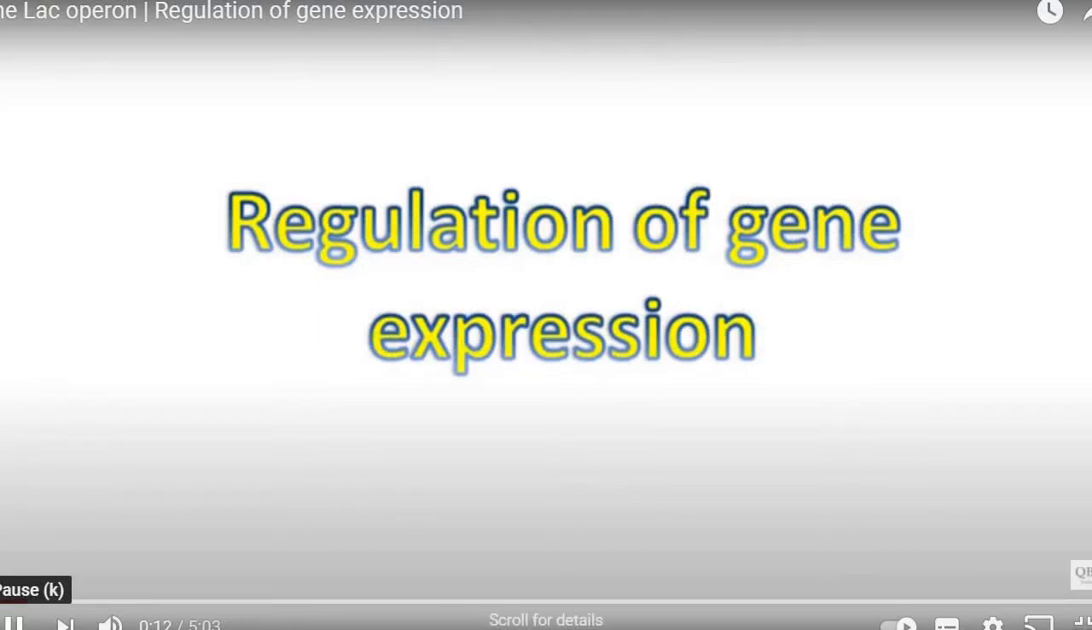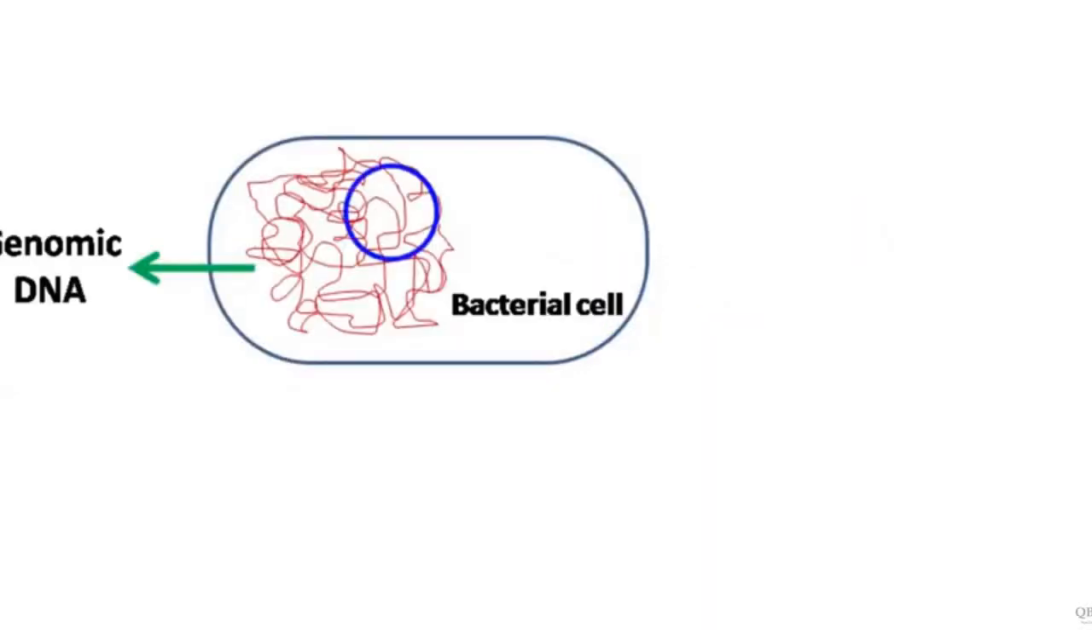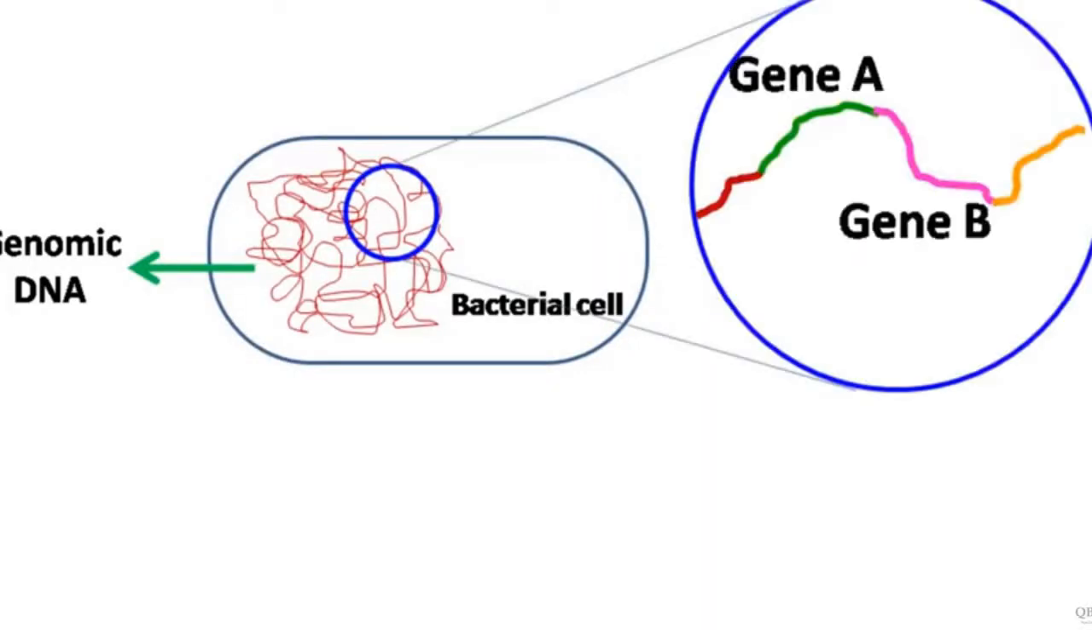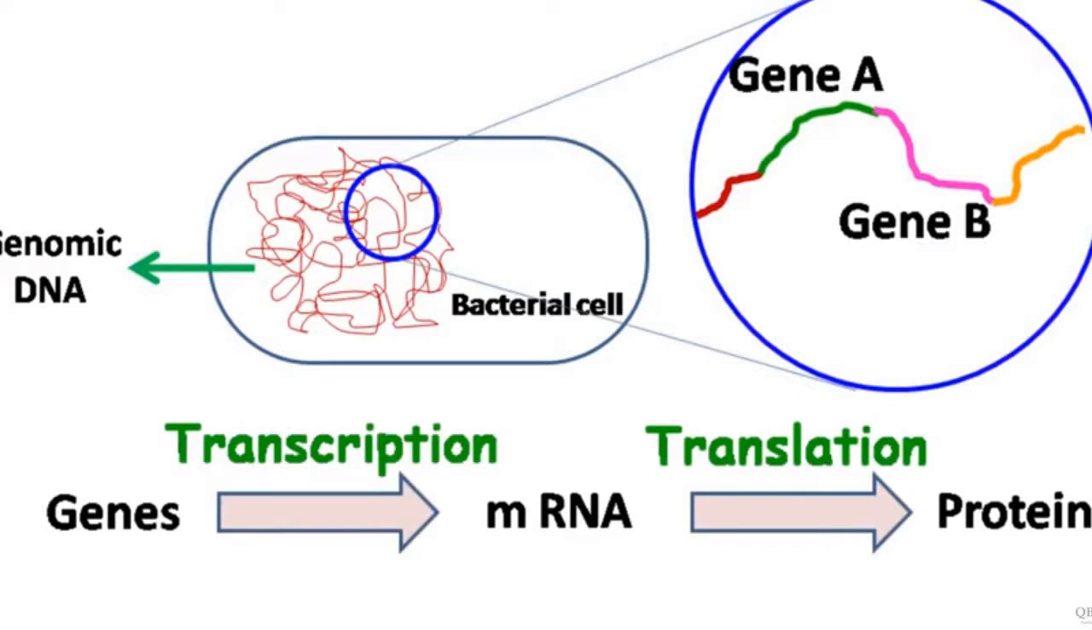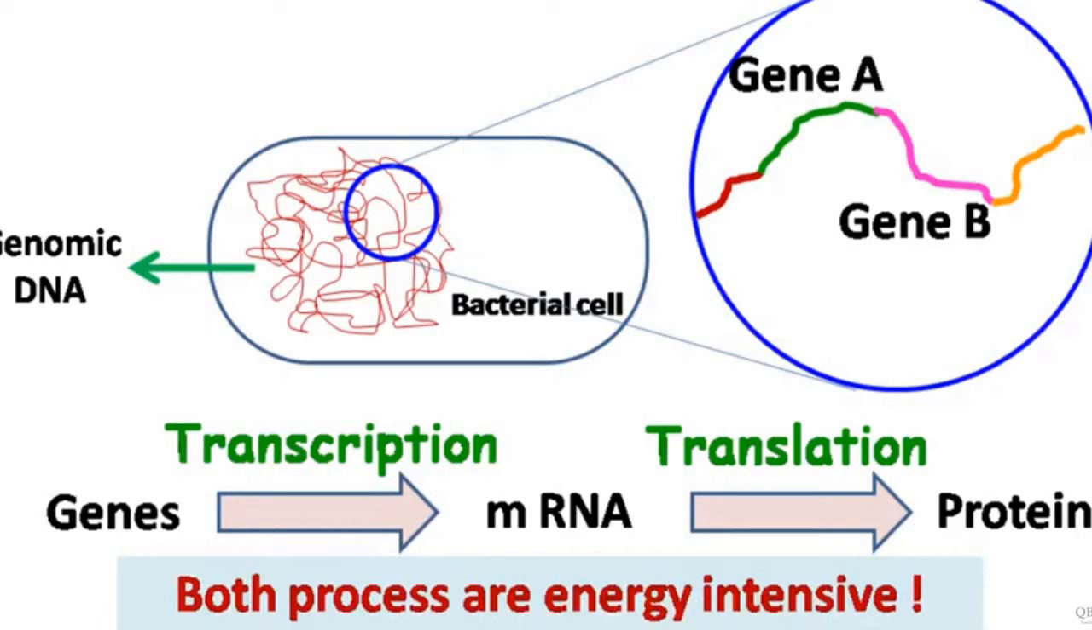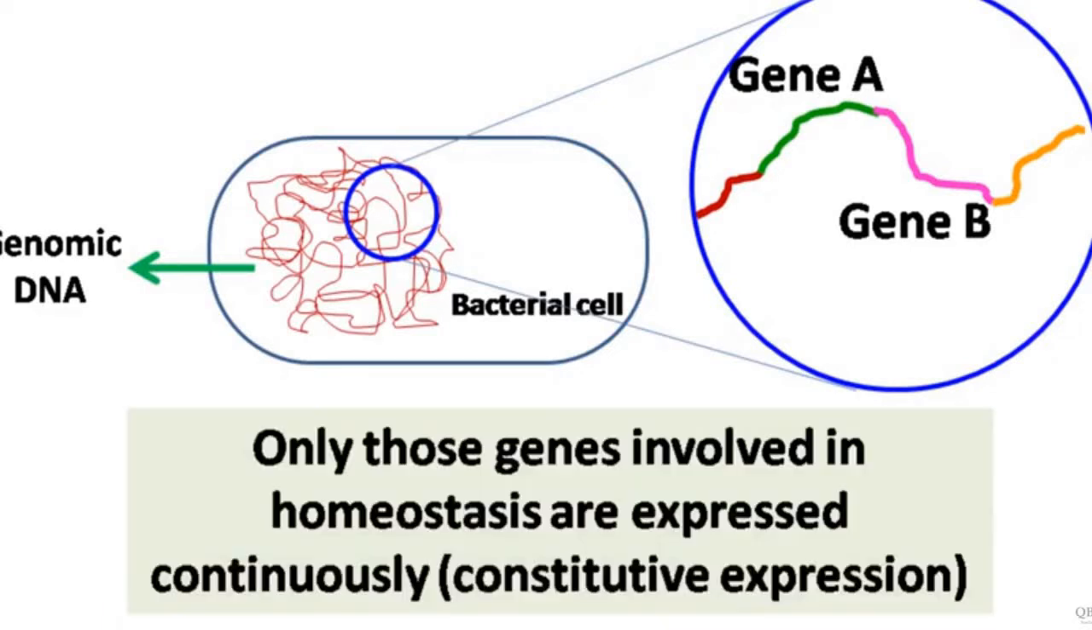Regulation of gene expression. The genomic DNA of bacteria has many genes. Genes, by the process of transcription and translation, form a protein. Both transcription and translation are highly energy intensive, hence only those genes that are required for homeostasis are continuously expressed. This type of expression is known as constitutive expression.